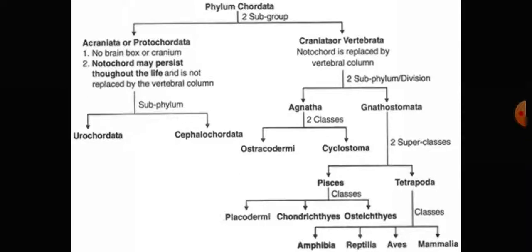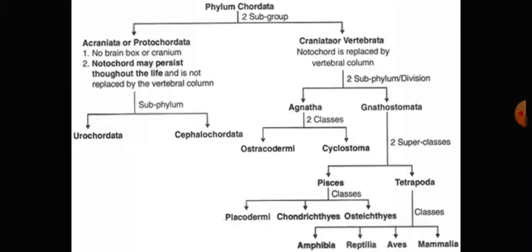What is the difference between the non-chordates and the chordates? In non-chordates, the notochord is absent. In chordates, the notochord is present. Non-chordates are also known as invertebrates, and chordates are known as vertebrates.